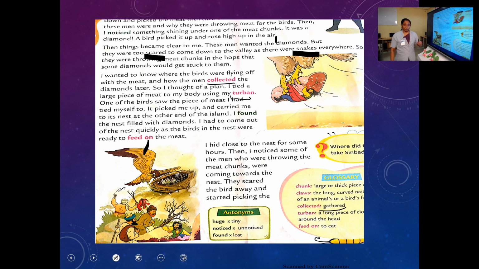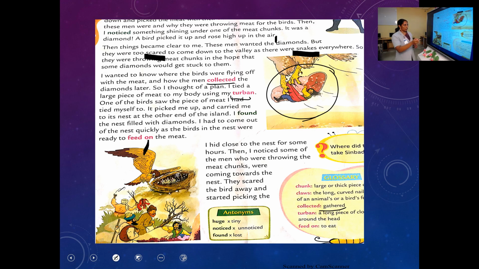So our Sinbad is not only adventurous but also very brave and wise too. He is very brave and wise. Why is he wise or intelligent? Because from this action we can understand that our Sinbad is a wise person too. So what did he do? He tied a large piece of meat. You can see in this picture what is happening to him. Clear? So he tied a large piece of meat to his body using his turban.